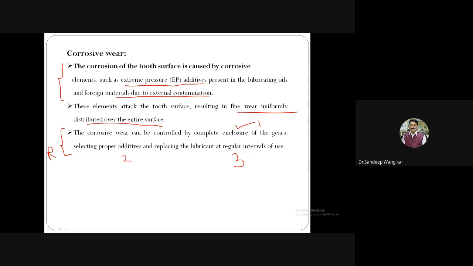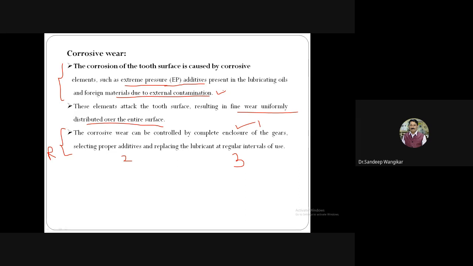If the gear is covered by a complete gearbox, they are not open to atmosphere. So there is no chance of the external contamination. Due to the shield provided, the gears are covered with the gearbox, upper casing, lower casing, and all the parts. Only oil inlet and oil outlet will be there, and the shaft etc. will be mounted.